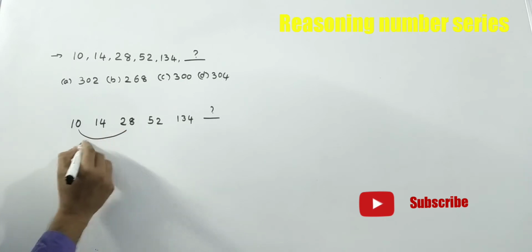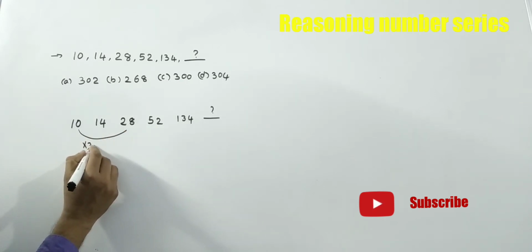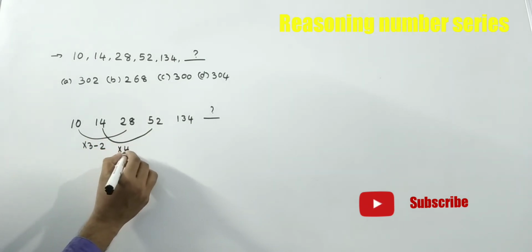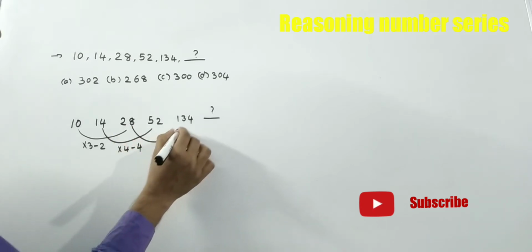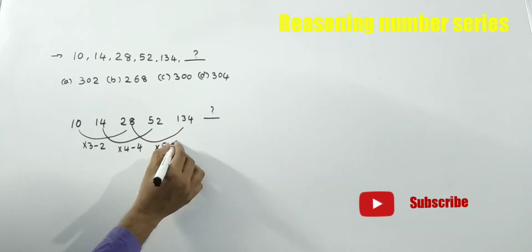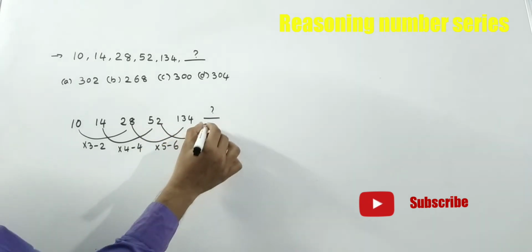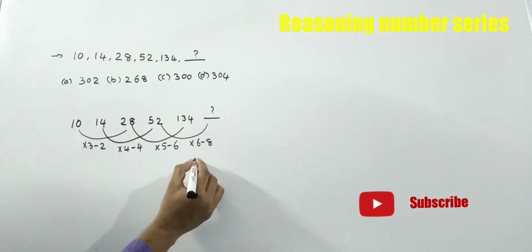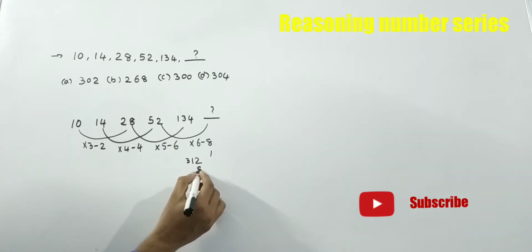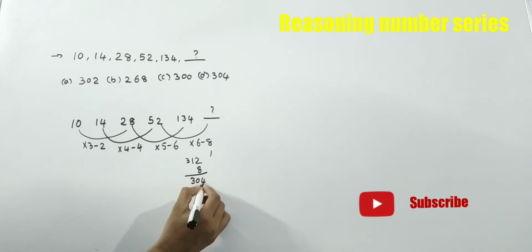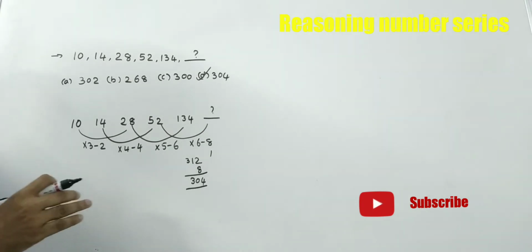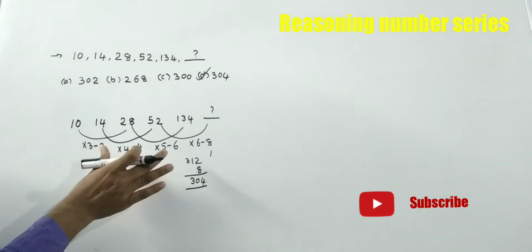What has been done here: 10 into 3 minus 2, 14 into 4 minus 4, 28 into 5 minus 6. Then the answer is 52 into 6 minus 8. That means 6 twos are 12, 6 fives are 30 plus 1 is 31, minus 8. The answer is 304. Sometimes this type of logic also appears.